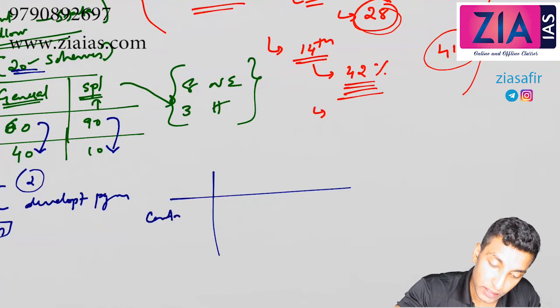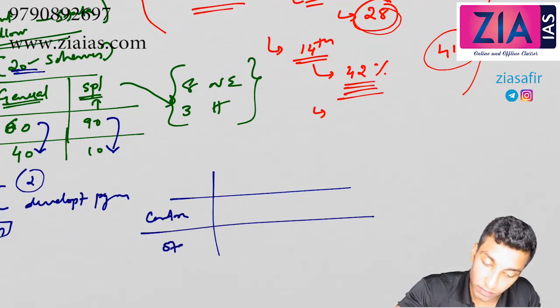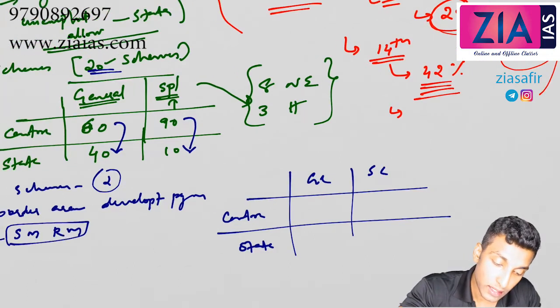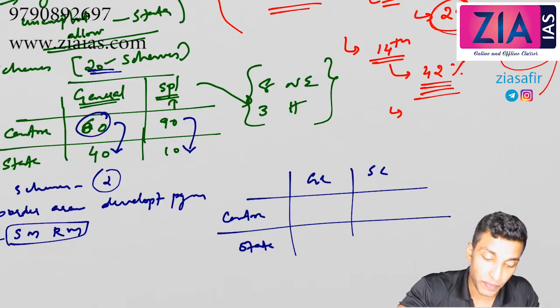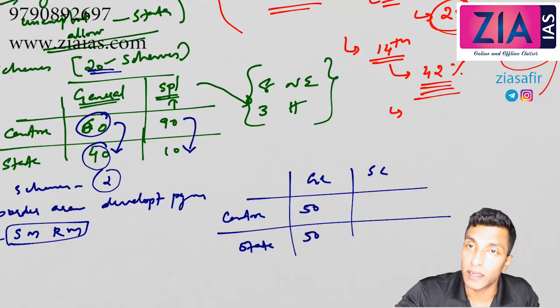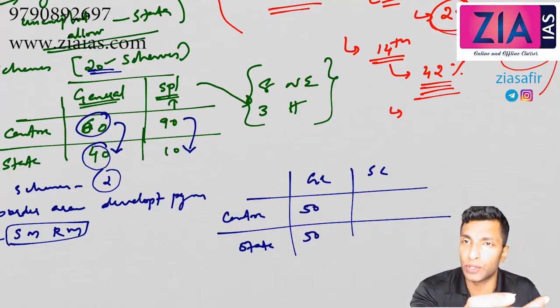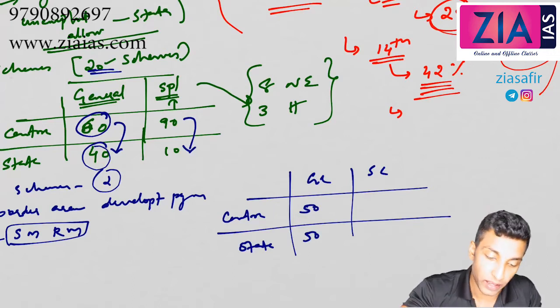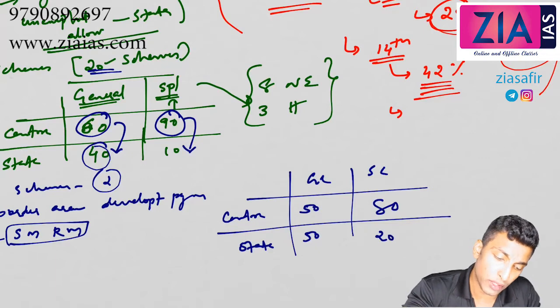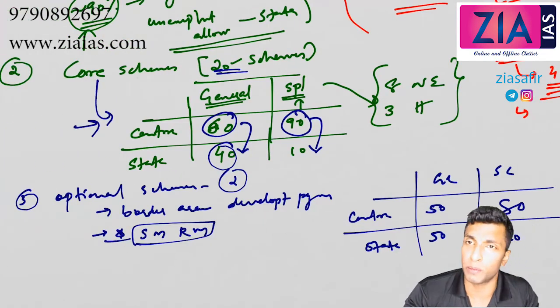So here center, state, this is general category, special category. So this 60 will become 50 and this 40 will become 50. Okay, so 50-50. So from the center share you transfer 10 to state. Here also you do the same thing, so it will become 80 and 20. So if you know this, then it is easy to get this optional also.